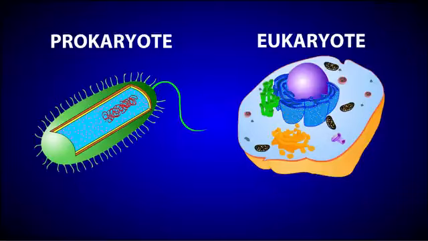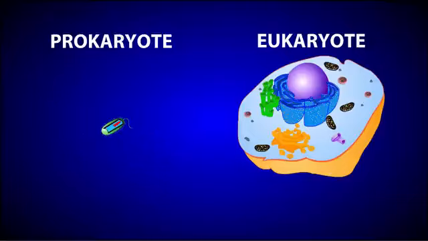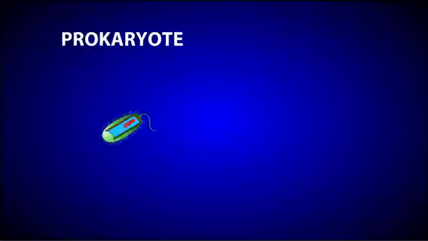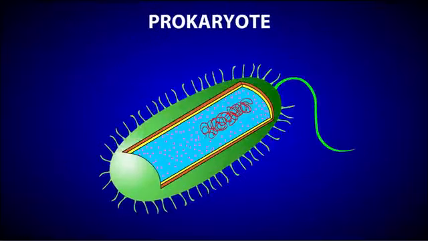To begin with, prokaryotic cells are a lot smaller than eukaryotic cells and have a simpler structure. But bear in mind that this simple structure is actually a good thing for prokaryotes because it allows them to reproduce very quickly and very effectively. If you were to look inside a prokaryotic cell, you would probably be surprised at how simple it is. For example, prokaryotic cells lack a nucleus.